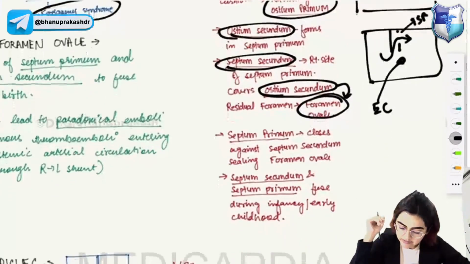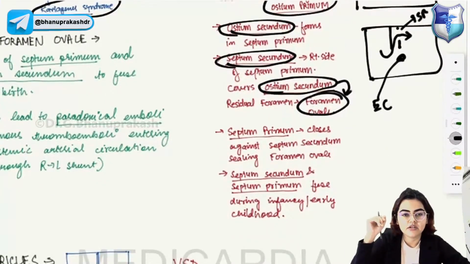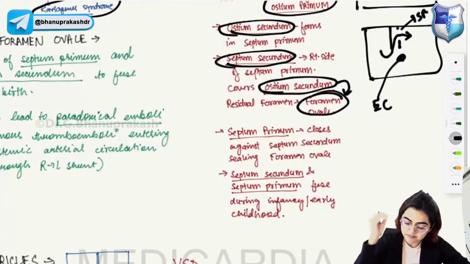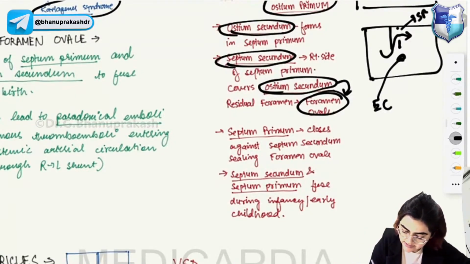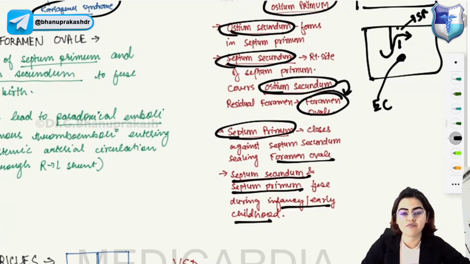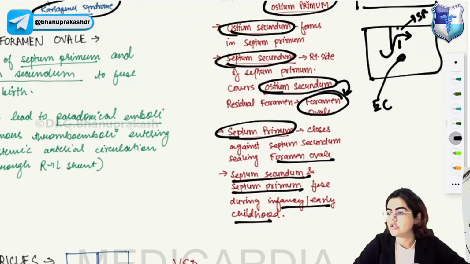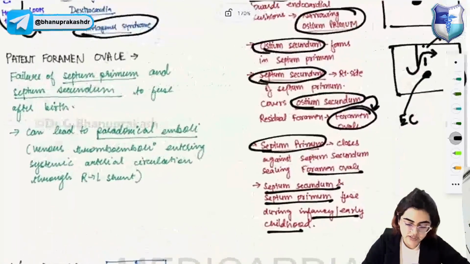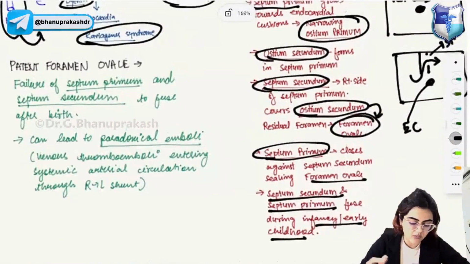In the next step, the septum primum will close against the septum secundum and seal the foramen ovale, and finally the septum secundum and primum will fuse during infancy or early childhood, and there will be formation of the fossa ovalis in place of the foramen ovale. So the fossa ovalis is a remnant of the foramen ovale. Clear, everyone?